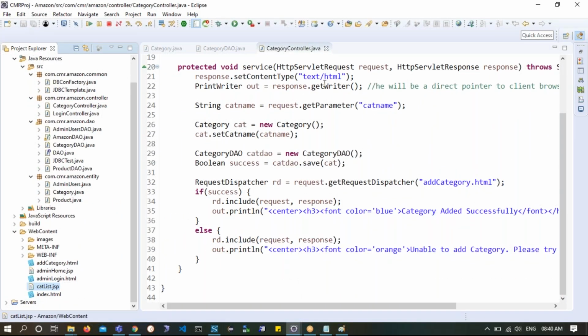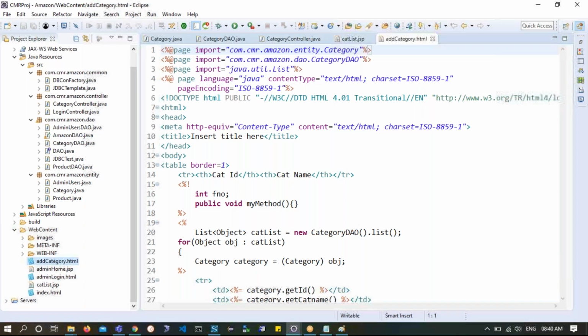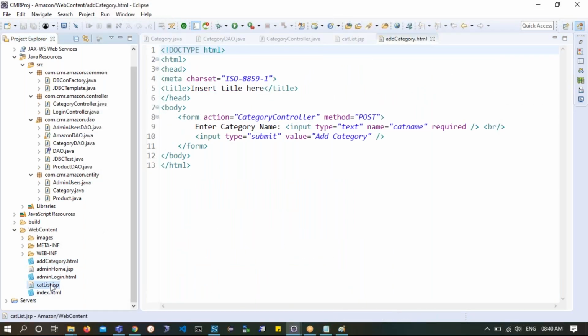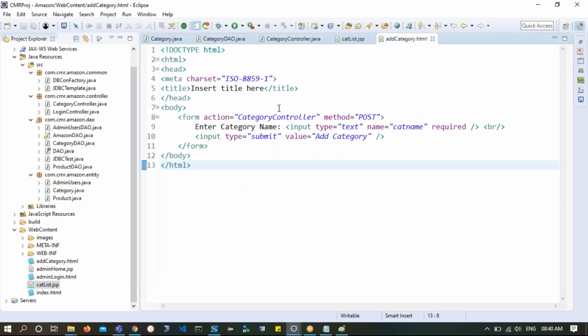So I will try to open all of them so that I can reuse them. Now this cat list, I'll still keep the same name, cat list only. Let this be cat list, and this cat list, what I am showcasing, please try to understand.